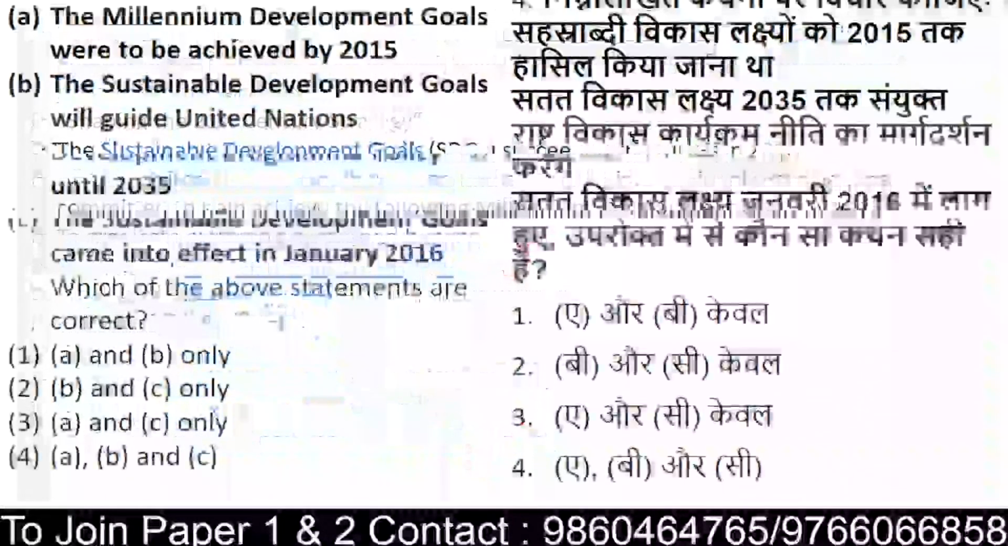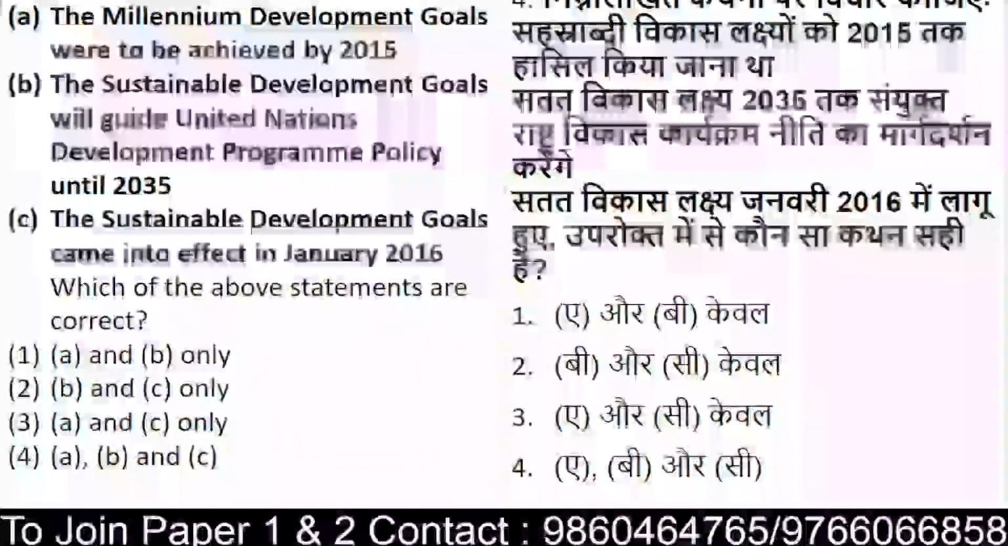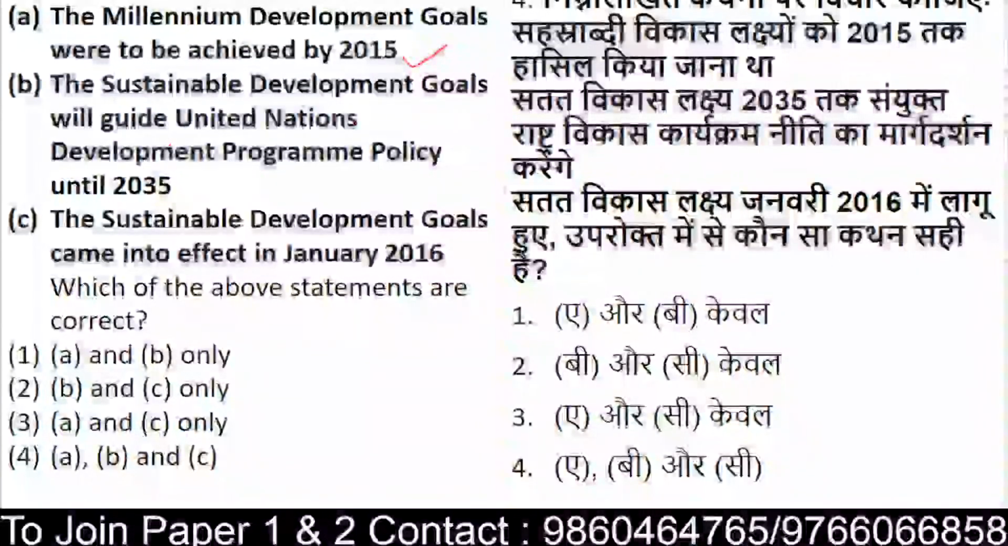Okay, coming to the next question. Now again we have a statement question. There are 3 statements. The Millennium Development Goals were to be achieved by 2015, that is statement number 1. The Sustainable Development Goals will guide United Nations Development Program policy until 2035. The Sustainable Development Goals came into effect in Jan 2016. They have given only 3 statements, right? From the given list, which statement stands to be correct?